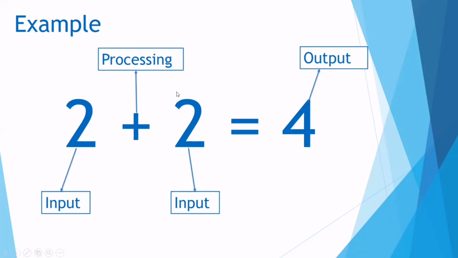So this is the real time example. Here we have the calculation of 2 plus 2 is equal to 4. The 2 and 2 indicate the input data, the plus sign indicates the processing device or processor, or the operator, and 4 is the result, which indicates the output. So in all these components, first of all we have to enter the data through input devices, then process it, and after that the result comes through output devices. So this is the main real time example of a computer system.